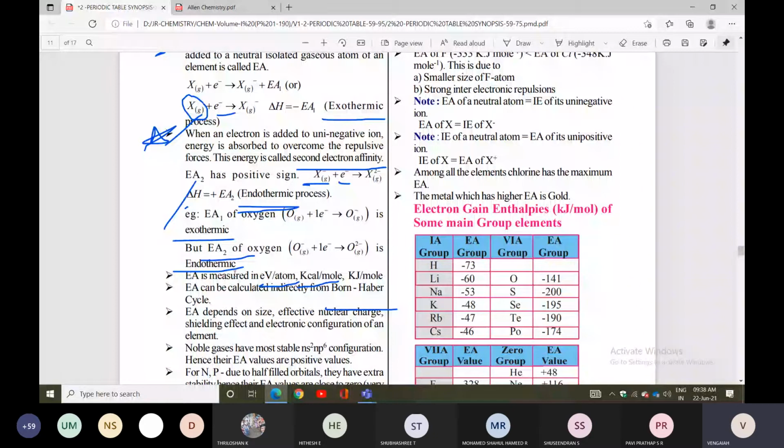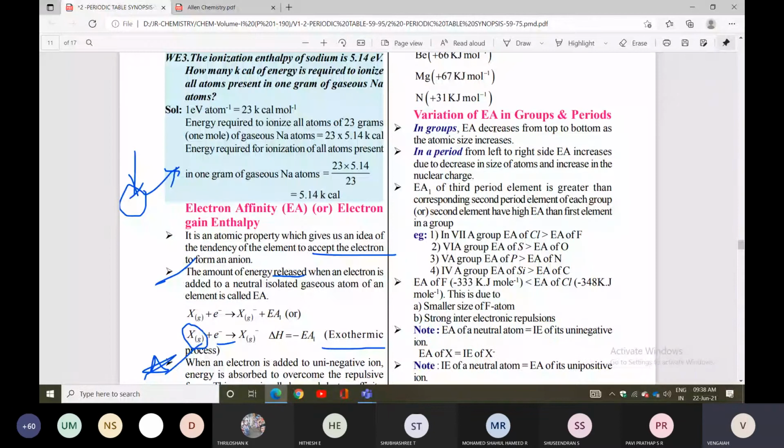Next is periodic trends. What is the variation of electron gain enthalpy or electron affinity in groups and periods? In groups, electron affinity decreases from top to bottom. In a period, from left to right, electron affinity increases due to decrease in size of atom and increase in nuclear charge.